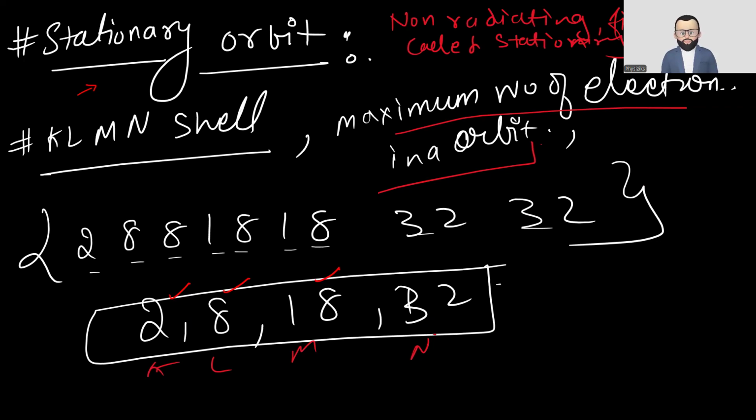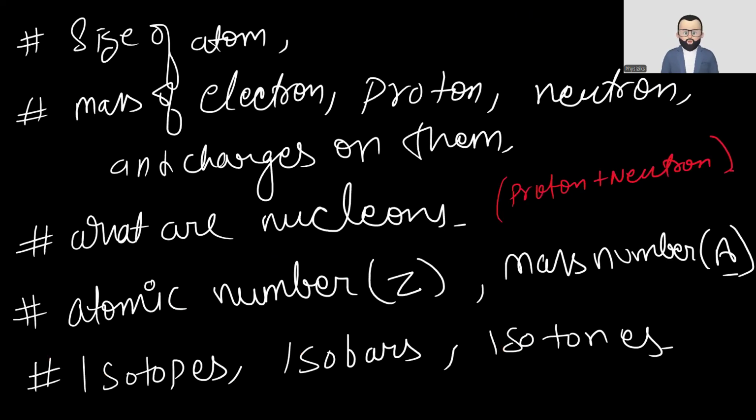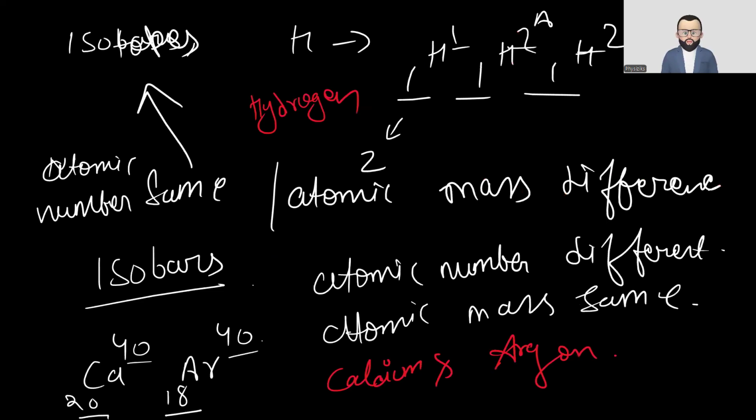If you find any difficulty in any part, just write the topic name in the comments and I'll look into it. So the size of the atom, this you have done. What is nucleus, proton, neutrons, atomic number, mass number, isotope, isomers. So let's come to the isotopes part.